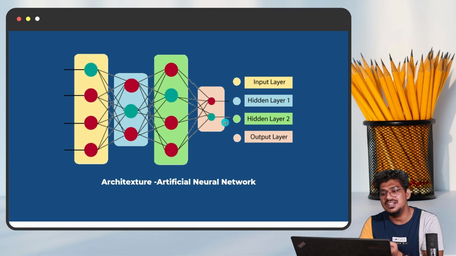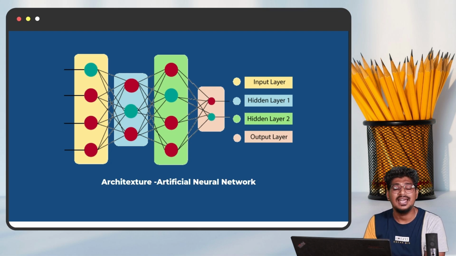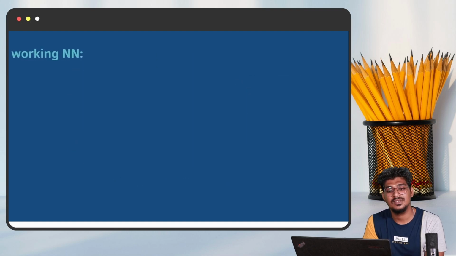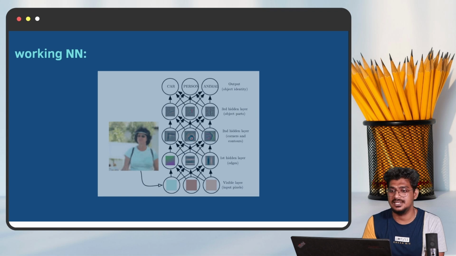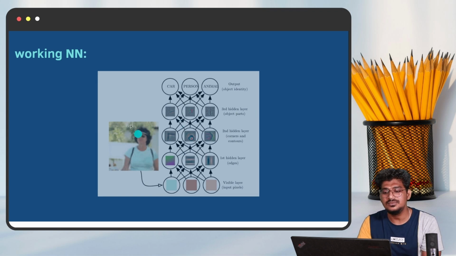So based on those particular features, it will be returning the value. So this is the architecture of ANN, that is artificial neural network. Working in the sense, you can see this picture. How can the feature extraction be done? You can see this. This is the picture.